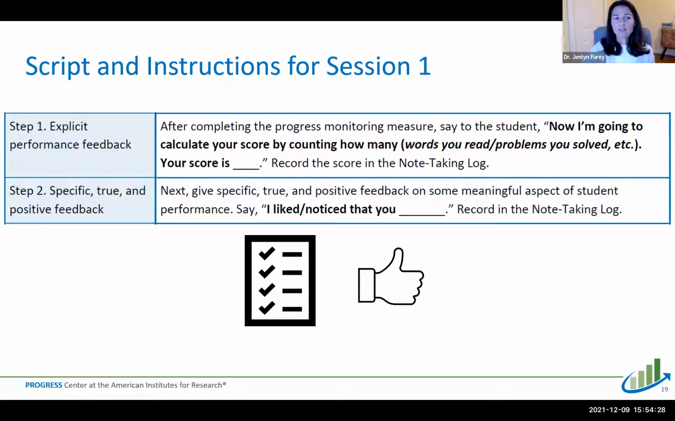So even if in step 1 their score wasn't as high as we might have hoped it would be, step 2 ensures that this student is always going to get some type of positive feedback that is specific and true, which is really important for supporting motivation. So through self-determination theory, ensuring that the student hears each session, I noticed or I liked that you did this, helps to promote that feeling of competence.